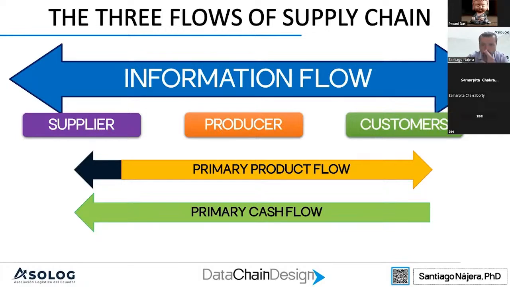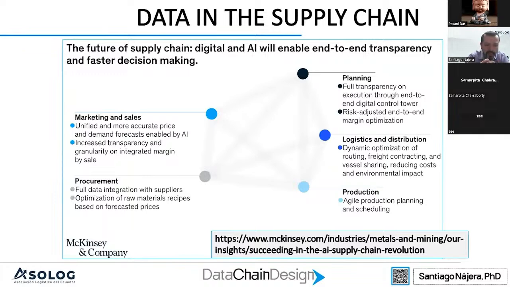One thing that we need to have in mind is that the future supply chain will have end-to-end transparency. That means that information flow will work a lot faster and a lot better. But the idea is to know how to use technology to improve that information flow, in planning, logistics, production, procurement, and in marketing and sales. The first thing is to have a clear view of how the supply chain works, or rather, how everything connects inside the company.